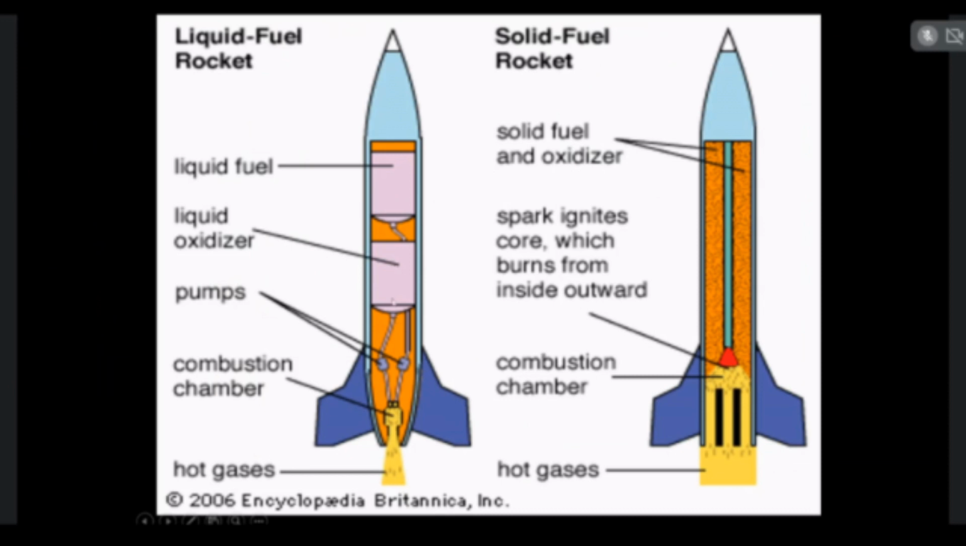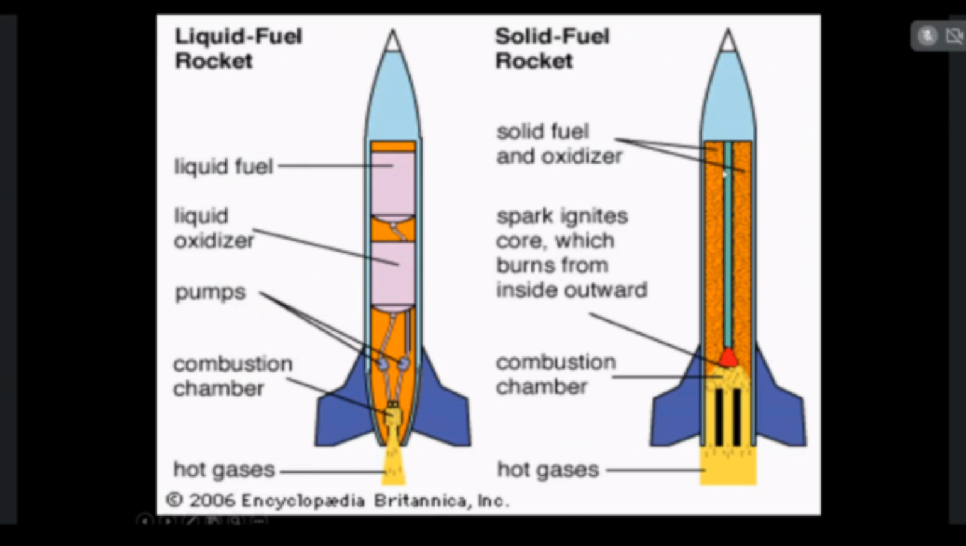Apart from fuel tanks and oxidizer tanks, pumps will be available. The purpose of the pumps is to extract the fuel and oxidizer from the tanks to the combustion chamber. Finally, the combustion chamber and nozzles will be available in the liquid rocket engine.